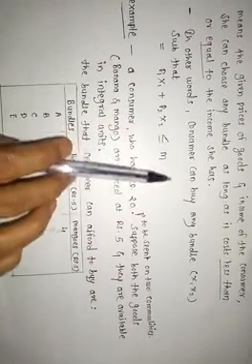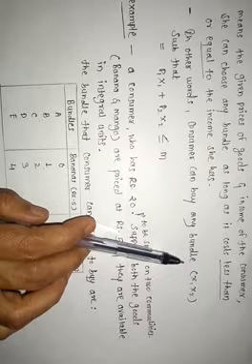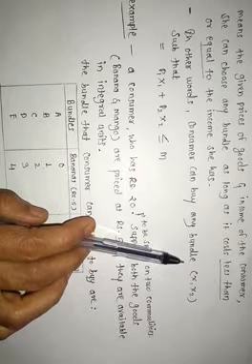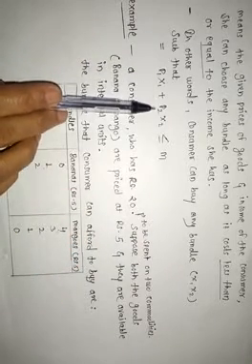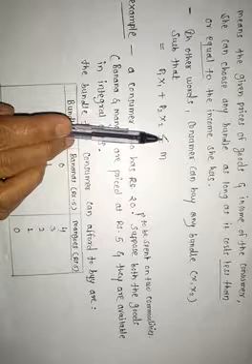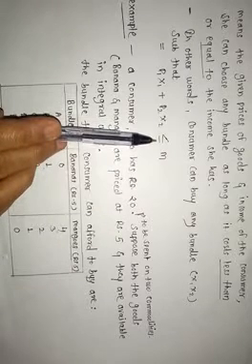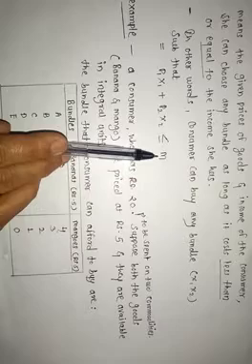In other words, the consumer can buy any units of any commodity such that P1 X1 plus P2 X2 is less than or equal to the income of the consumer.